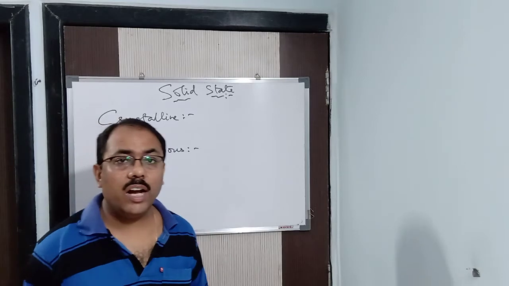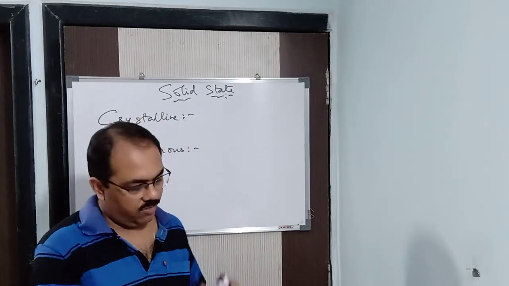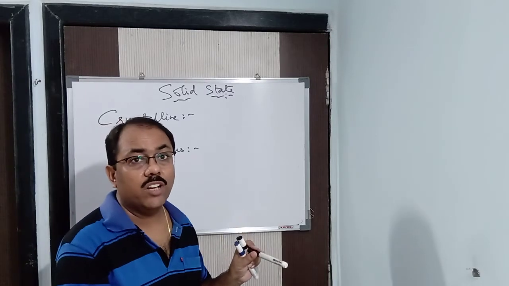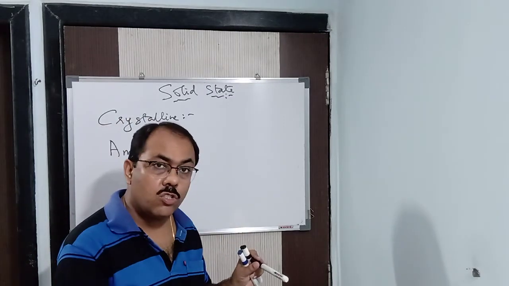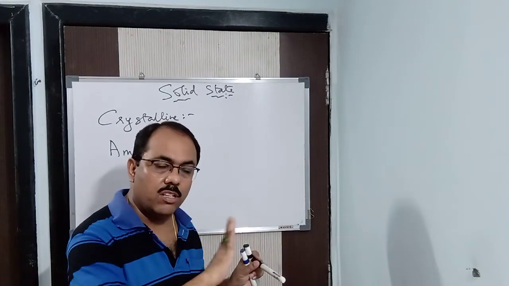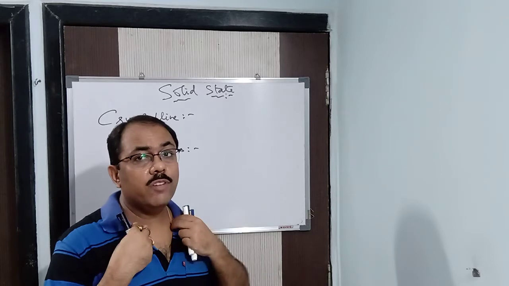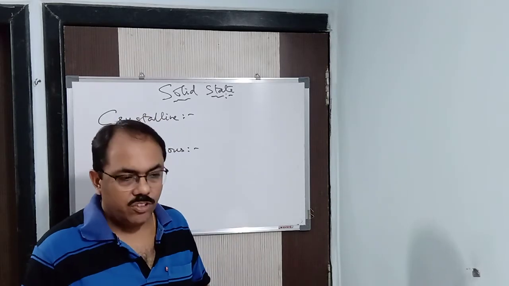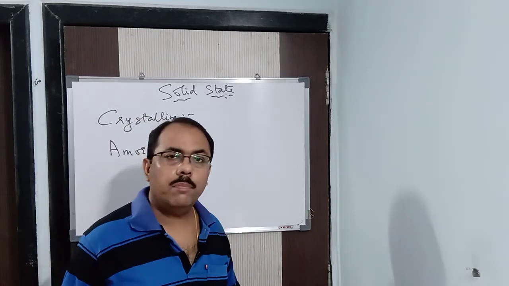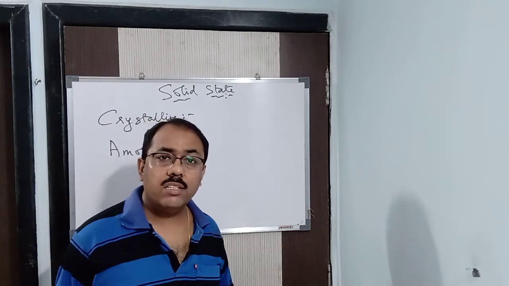Next, if you cut a crystalline solid, it gives a sharp cleavage. Suppose you cut an iron plate, you will see it is a sharp cleavage. It is so sharp that it shines when light falls upon it. But an amorphous solid gives a blunt cleavage. When you cut it or break it, it does not break uniformly. It breaks in an uneven manner.